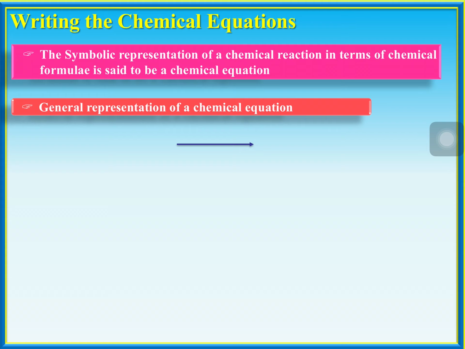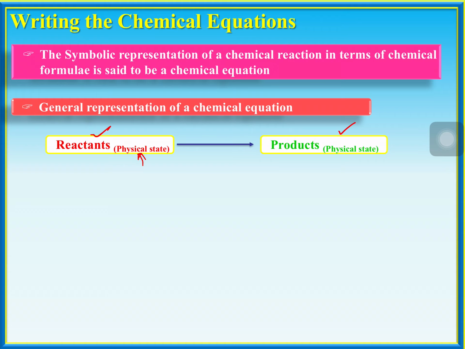General representation of a chemical equation. Let us look at reactants on the left side, with their physical state as subscript: solid, liquid, gas, aqueous for water solutions. On the right side, the head side, we write products. On the tail side, you write reactants. On the head side, you write products.